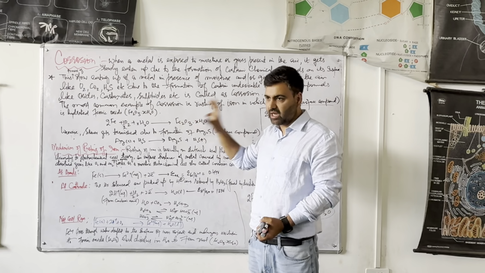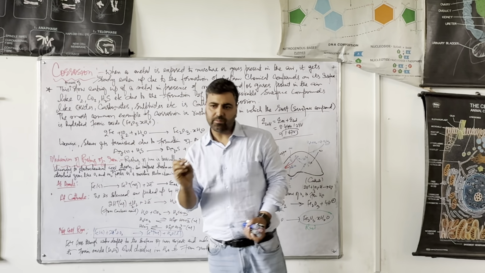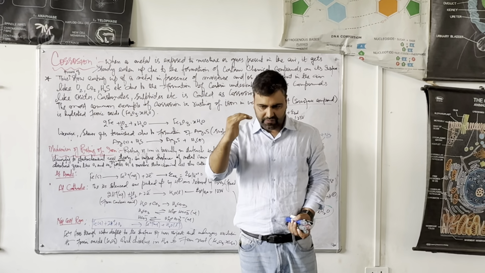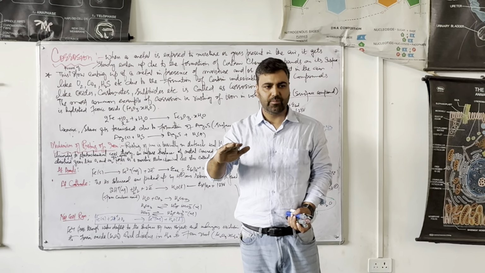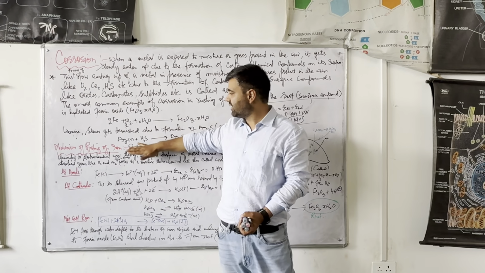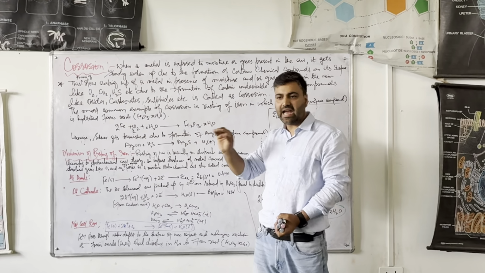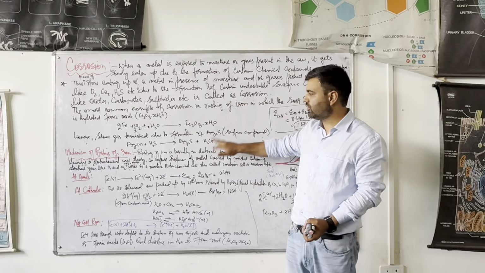Okay, it is not confined to the rusting of iron only, but silver may be rusting होती है. अगर आप देखो silver जो है with passage of time it gets tarnished, its glittering effect goes down, glittering surface जो है वो tarnish हो जाती है, so grey color पड़ जाता है. Actually why this happens? It is because it combines with hydrogen sulfide present in the air and it forms silver sulfide, and that is giving a tarnishing look to the silver surface. Clear? और यहाँ पे हाइड्रोजन गैस रिलीज होता है.